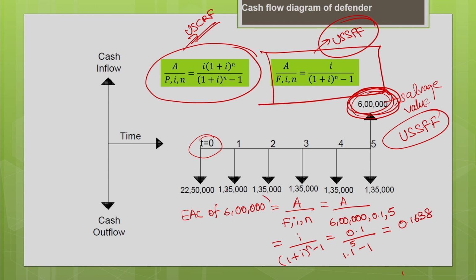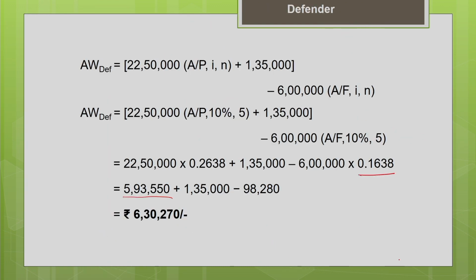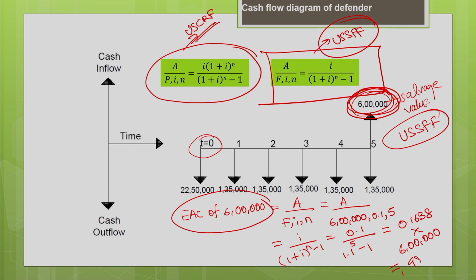Now, to find the equivalent annual cost, multiply this 0.1638 by 6 lakh. This gives the equivalent annual cost as 98,280. So, this is the equivalent annual cost of your salvage value, 98,280.